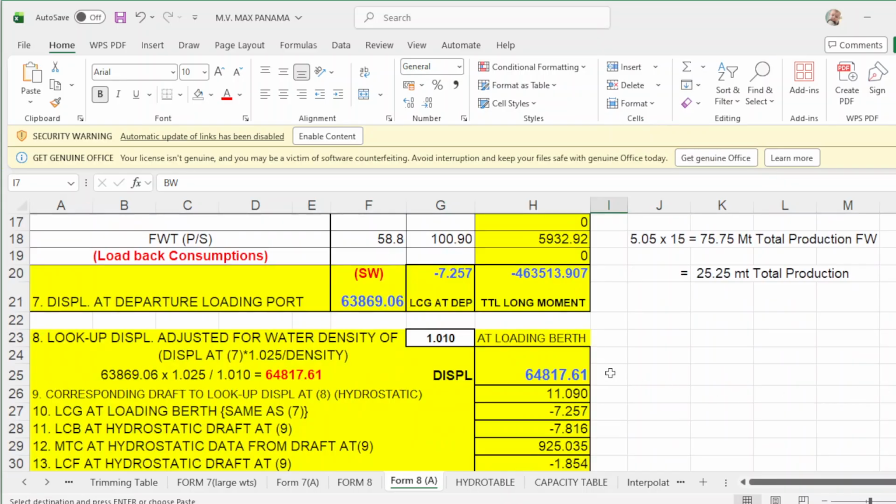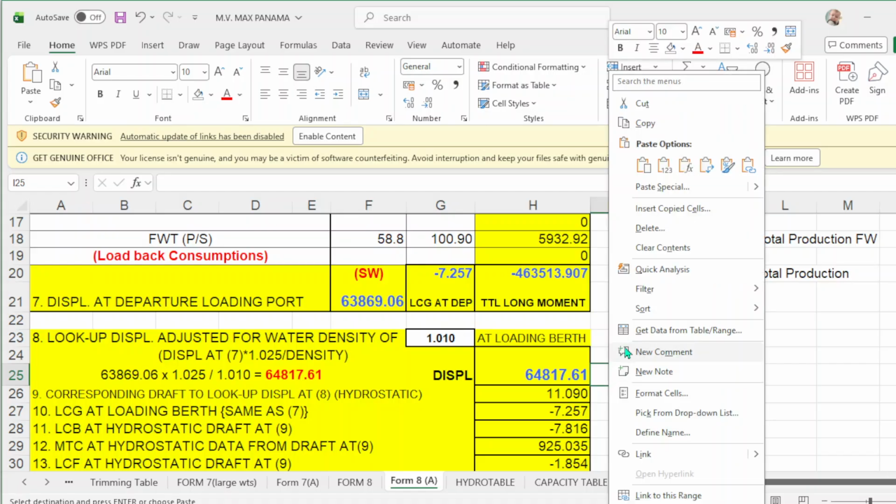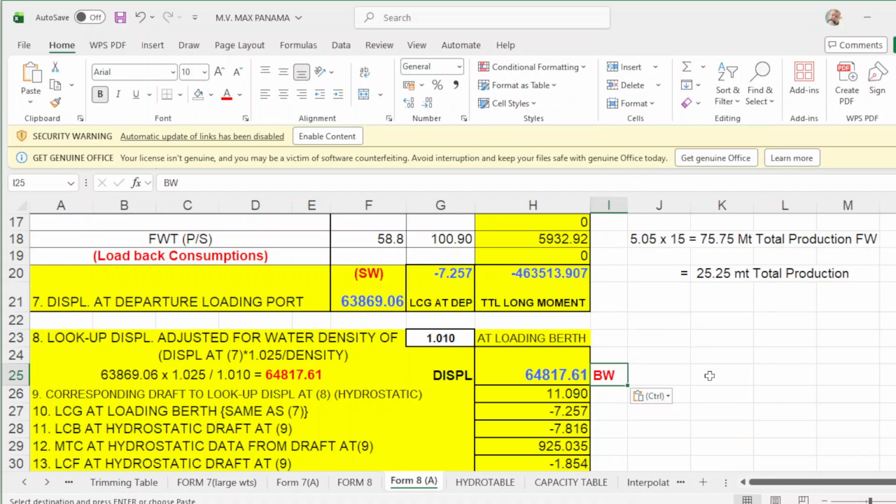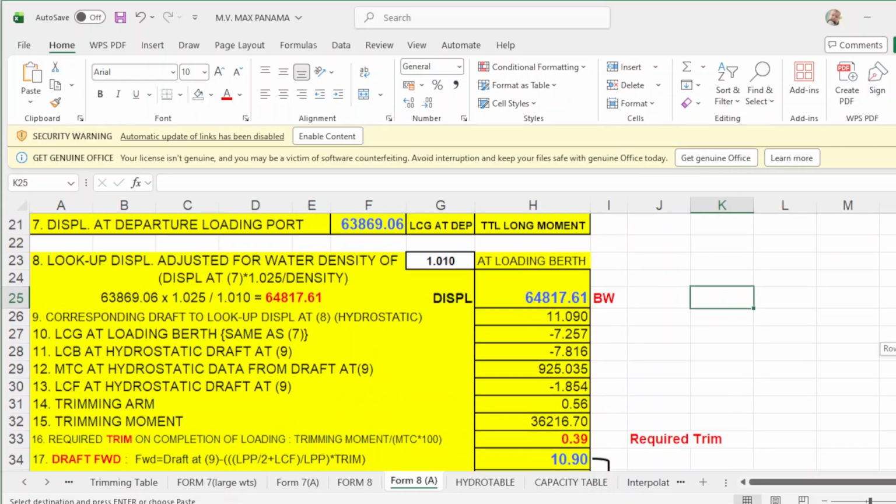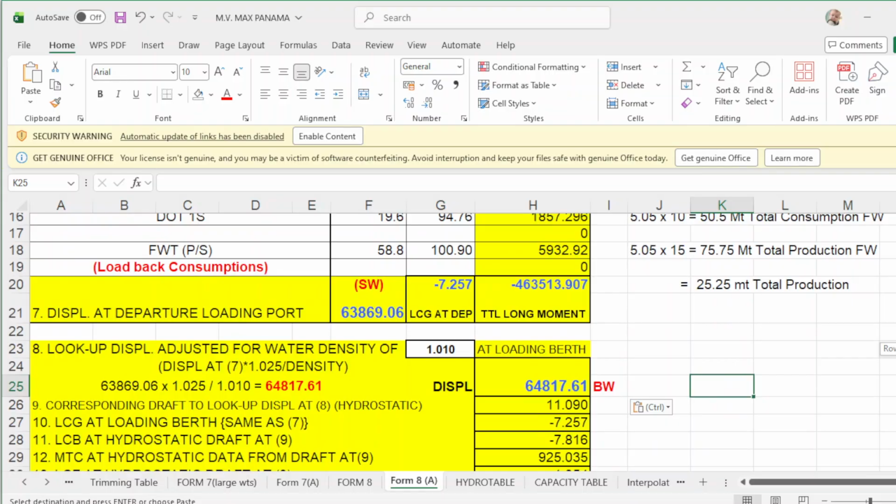This is now brackish water. Okay, because of this density. So that is now brackish water. Take note of the density, take note of the displacement, which is less. When you go to brackish water, it is more, you have more displacement. Just take note of that.